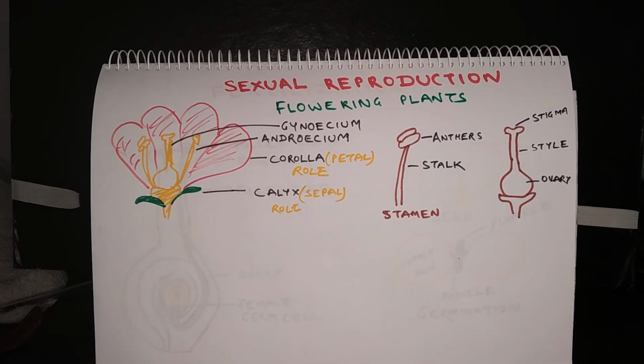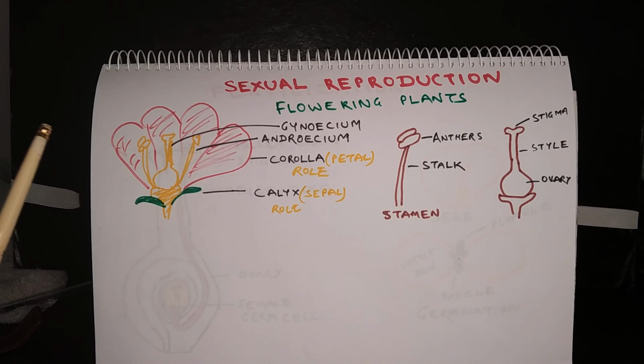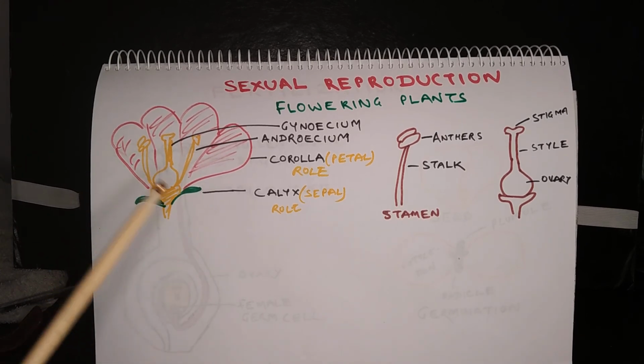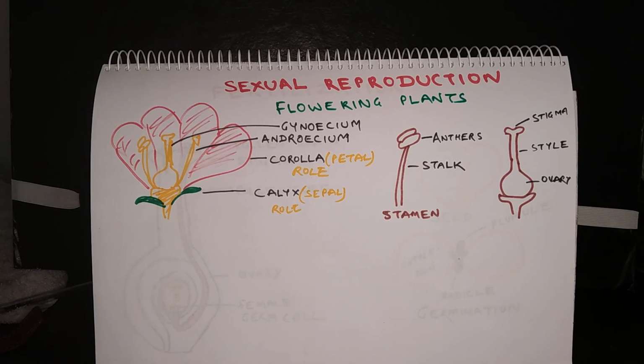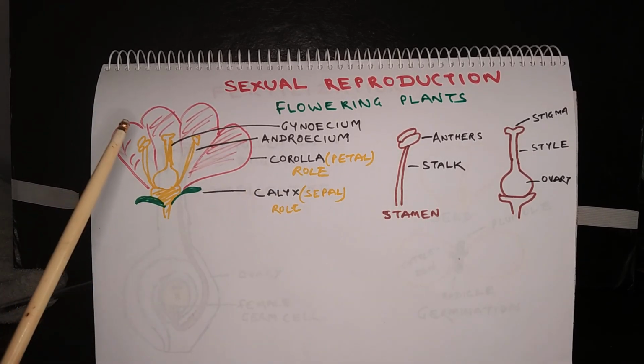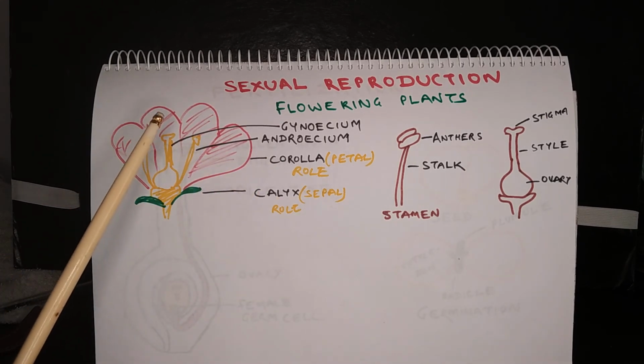Calyx is composed of sepals. Sepals are green in color and they appear like leaves. The role of sepal is to protect the flower when it is in the bud stage. Now comes the corolla. Corolla is composed of petals, and petals are colorful, showy, bright. So their bright color or showy appearance serves a purpose. These petals attract insects and birds so that these animals can help in pollination in the plant. Okay. Now comes the androecium and gynoecium. Androecium is composed of stamens and gynoecium is composed of ovary.